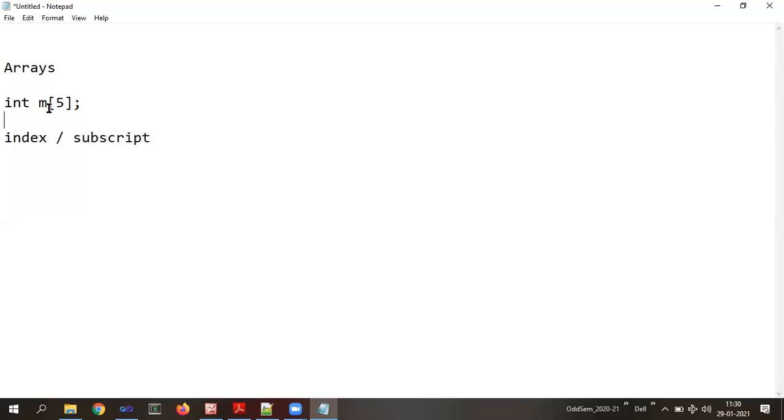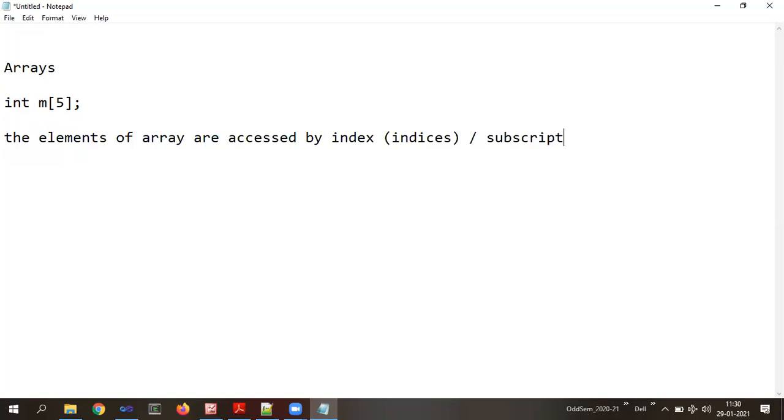Remember these 2 words. The elements of an array are accessed by index or subscript. The plural of index is indices and of subscript is subscripts.